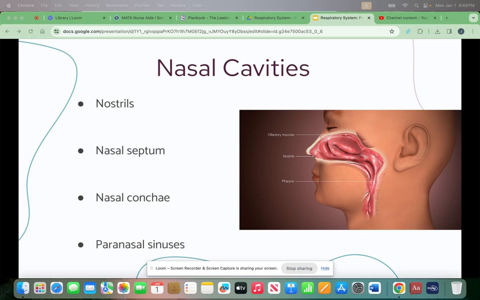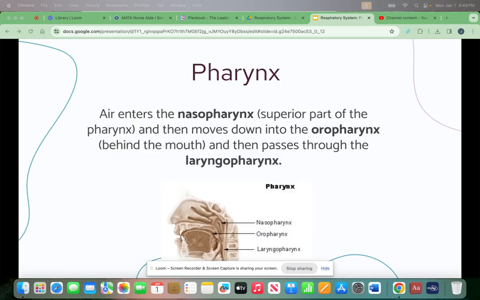Several paranasal sinuses, or small cavities in the bones of the skull, communicate with the nasal cavities by small channels. They are lined with mucous membranes. When you breathe through your nose or your mouth, air finds its way into the pharynx or throat because posteriorly the nasal cavities are continuous with the throat.